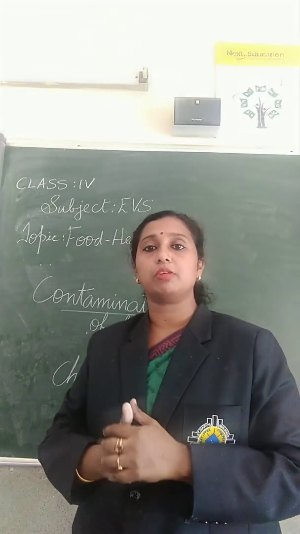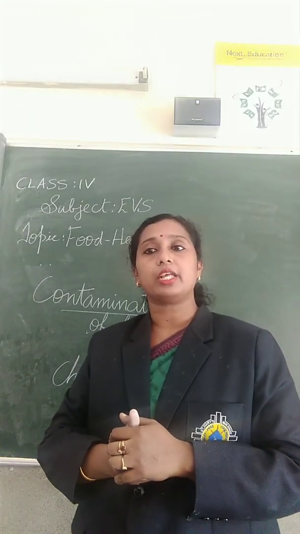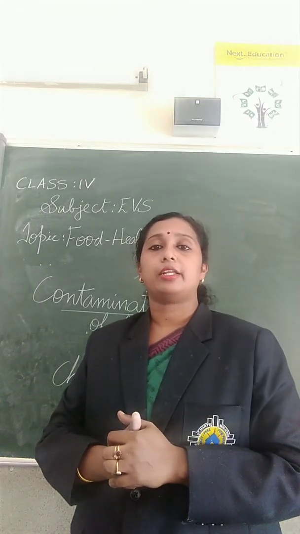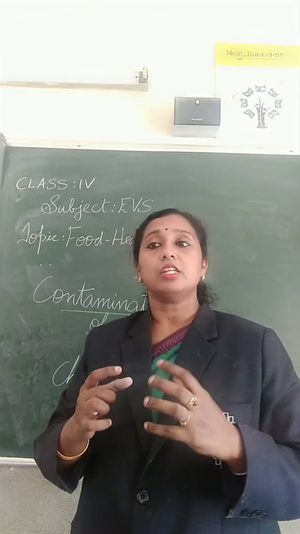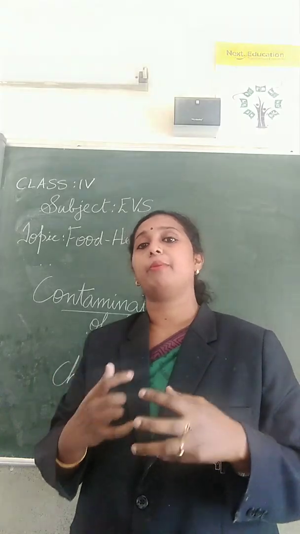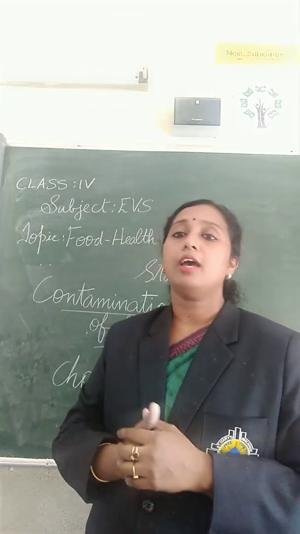Overcooking destroys the nutrients present in the food items. When you cook the vegetables too long, the nutrients in the vegetables will be lost. So we should not overcook the vegetables.